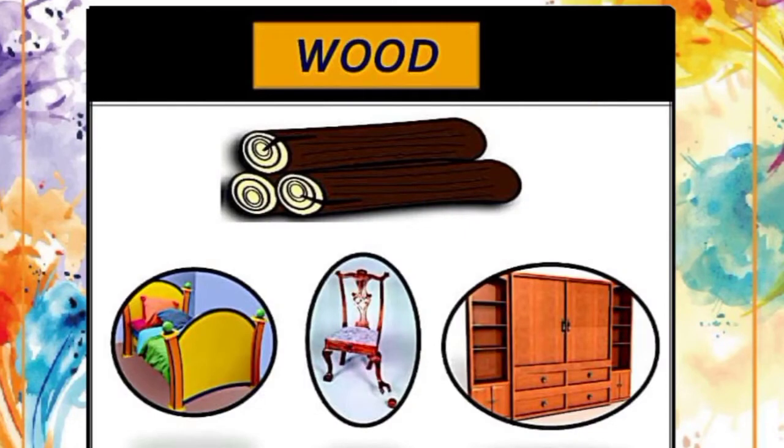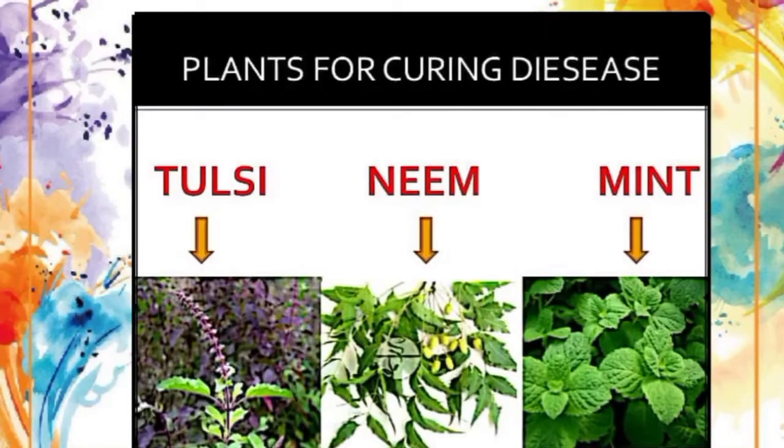Even trees are used to make paper and furniture. The hollow stem or cane of bamboo tree is used to make baskets, huts, mats, and walking sticks. Even so many plants such as tulsi, neem, and mint give us important medicines.